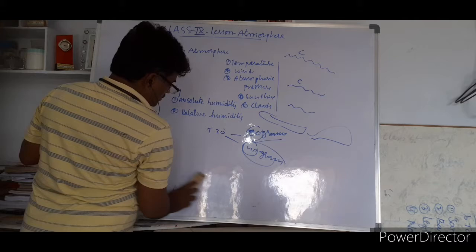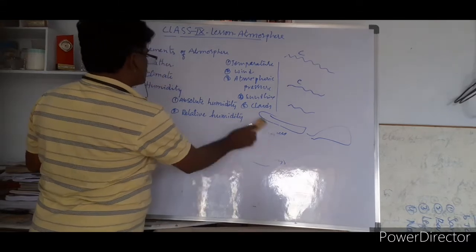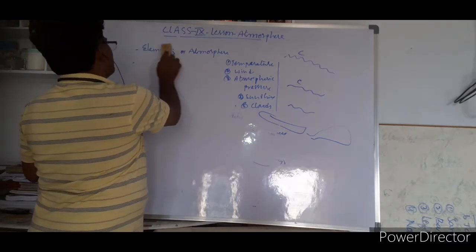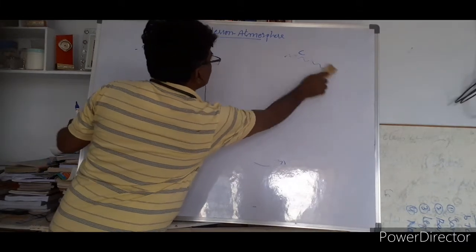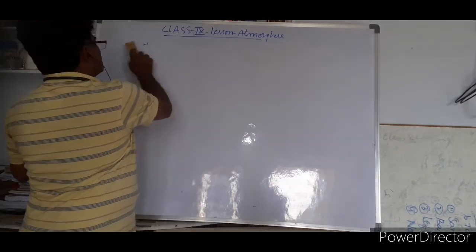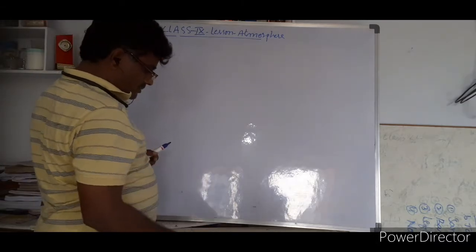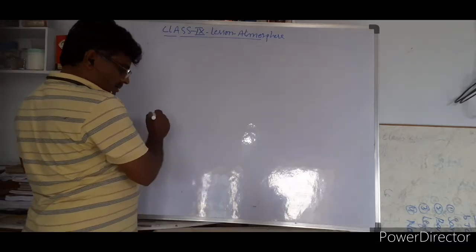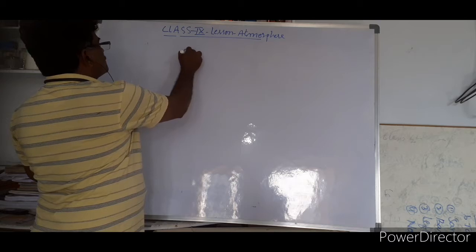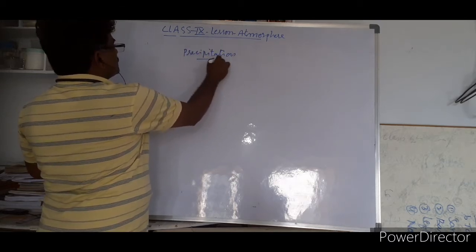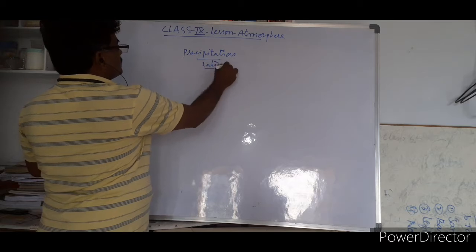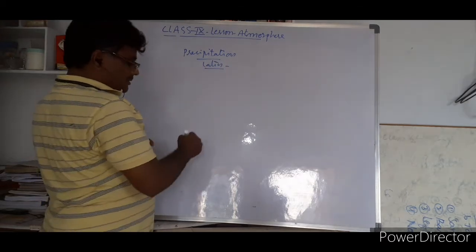So talking about precipitation, now it's time to discuss something about precipitation. What is precipitation? Where is the word taken from? First of all, precipitation is a Latin word. It is derived from the Latin word for plummet.